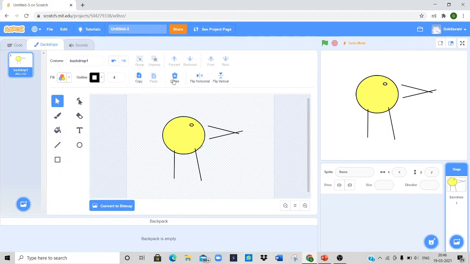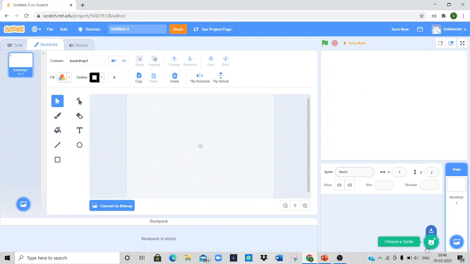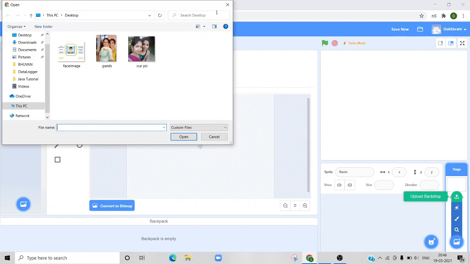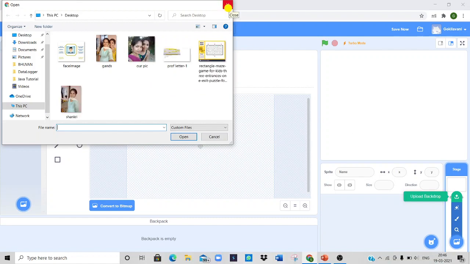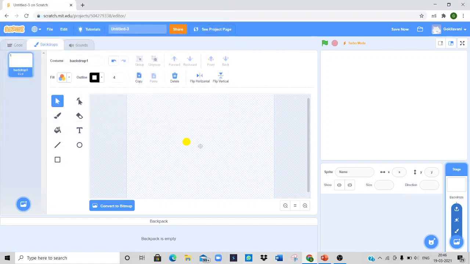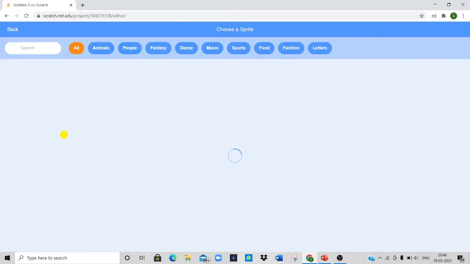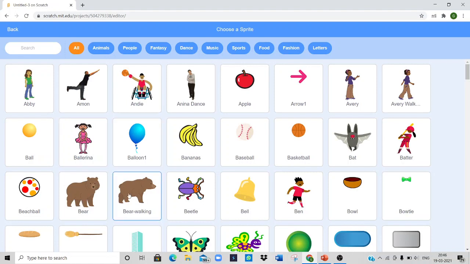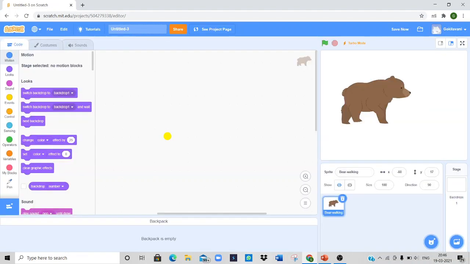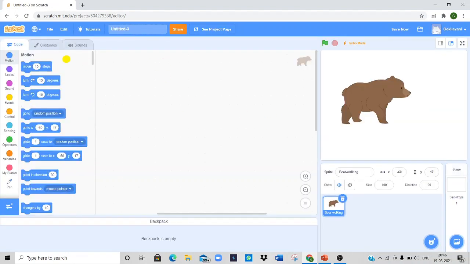To upload a picture, we have to delete the space and upload a new image here, or already built-in sprites here. Okay, I'm going to choose a bear here and I can create my project to move the sprite.